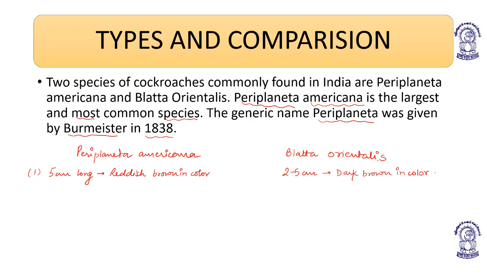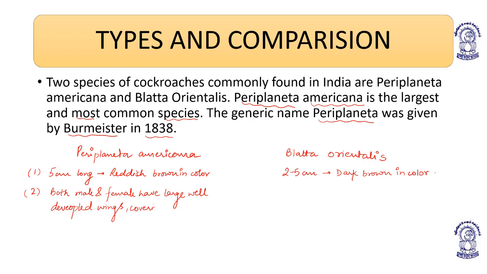Then both male and female in case of Periplaneta have large, well-developed wings covering the entire abdomen.